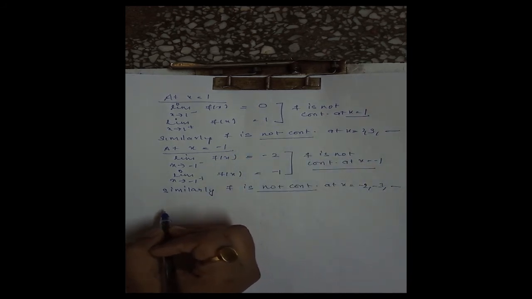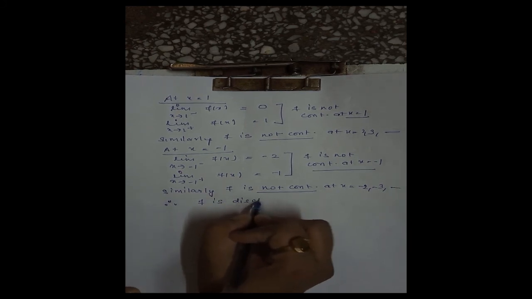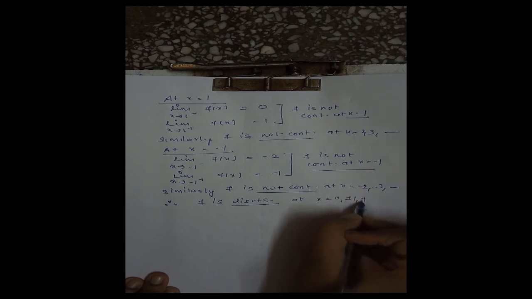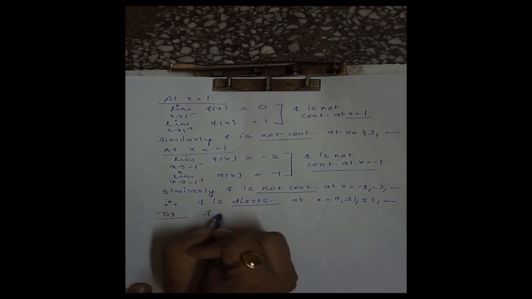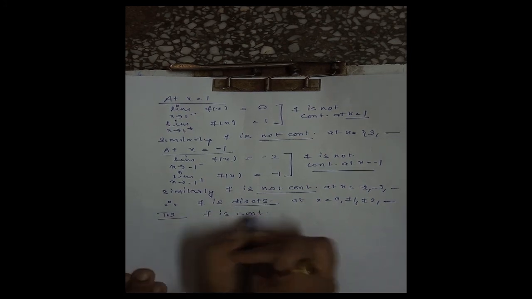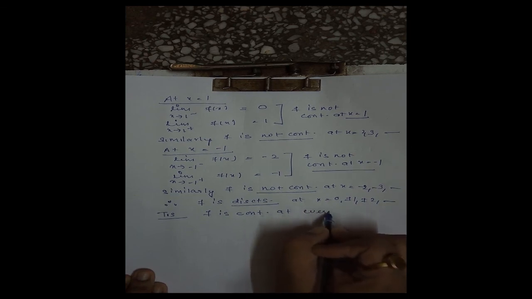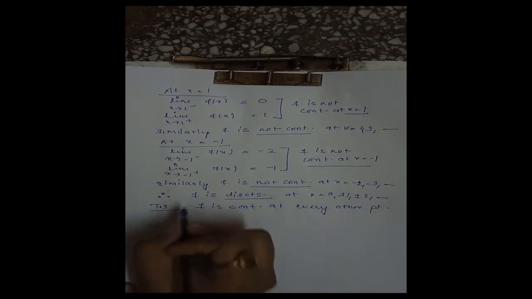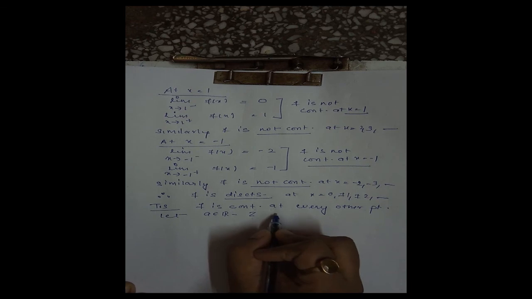Therefore, f is discontinuous at x equal to 0, plus or minus 1, plus or minus 2, and so on. Now, to show f is continuous at every other point other than integers, let a belong to R minus Z be any real number other than an integer.